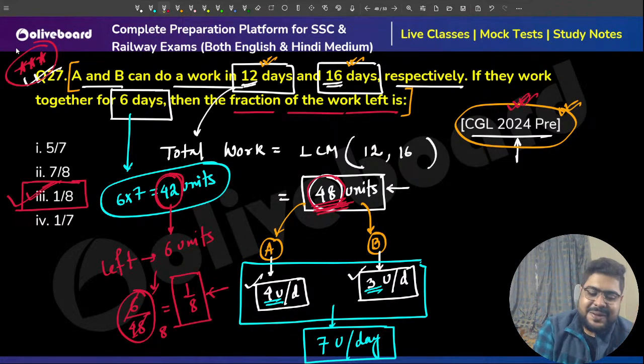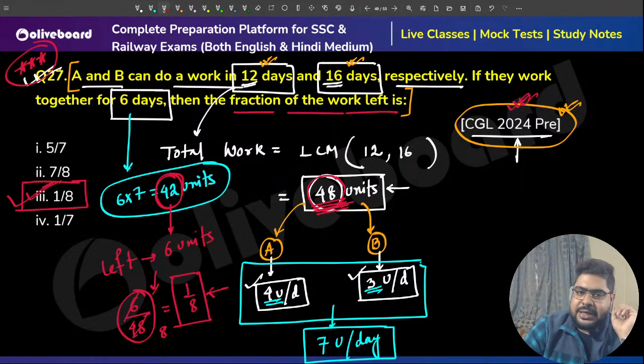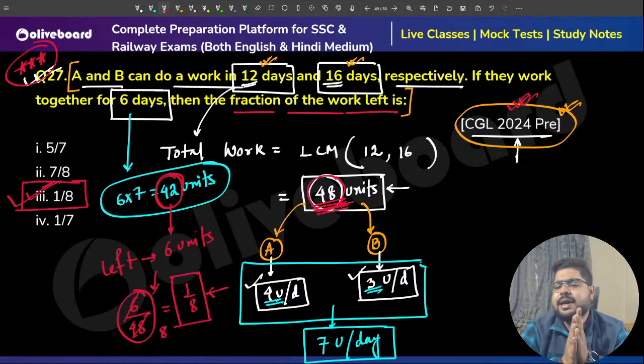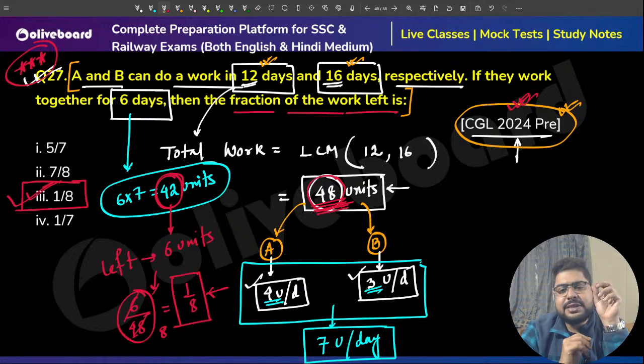Okay. So I hope you guys understood the concepts here. This was the first class, the very basic class on the LCM based method. The LCM method is how we take the total work as the LCM of the times and proceed from there. We figure out the individual efficiencies and proceed from there. This was the very basic idea that I've just given you.